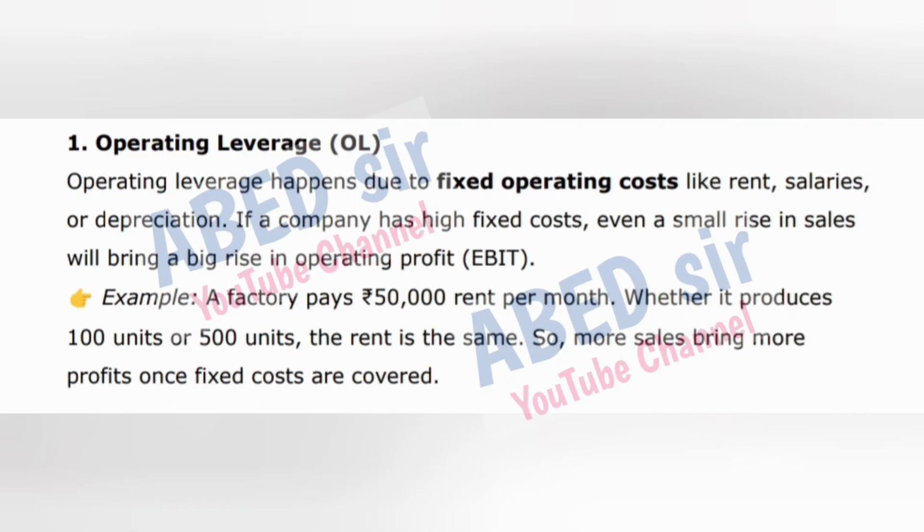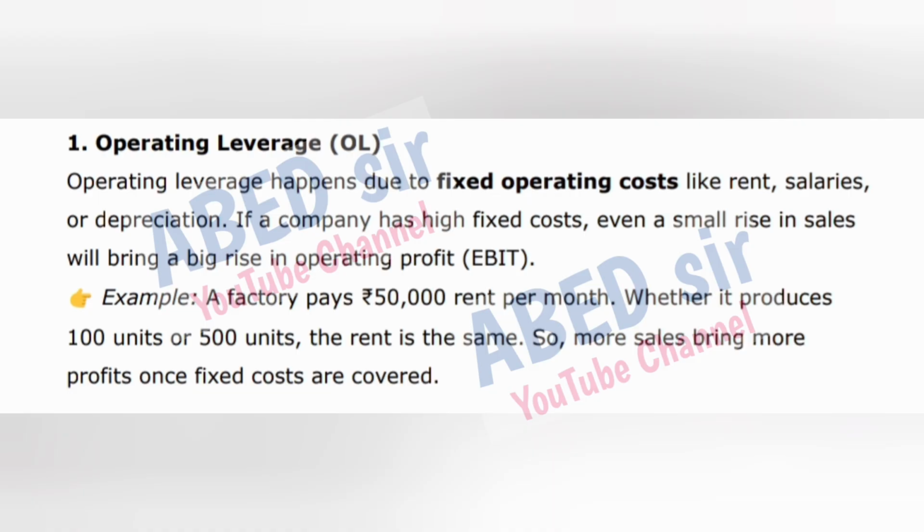1. Operating leverage, OL. Operating leverage happens due to fixed operating costs like rent, salaries, or depreciation. If a company has high fixed costs, even a small rise in sales will bring a big rise in operating profit, EBIT. Example: a factory pays 50,000 rupees rent per month.